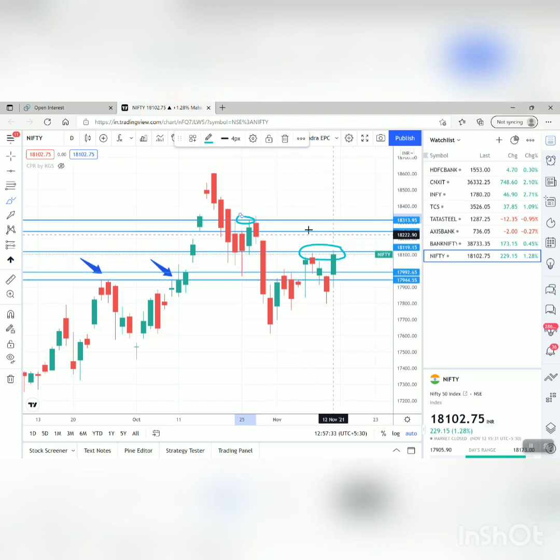I don't generally trade in between the day. If I get the level, then only I enter and make an entry in the market. Otherwise I don't. So that is how I make the entries. Now let's look at how these levels help us in identifying moves in stocks.